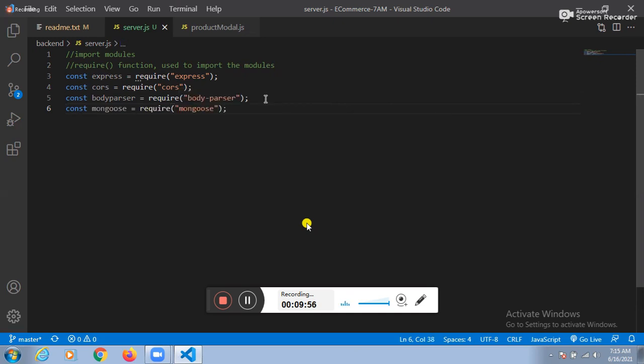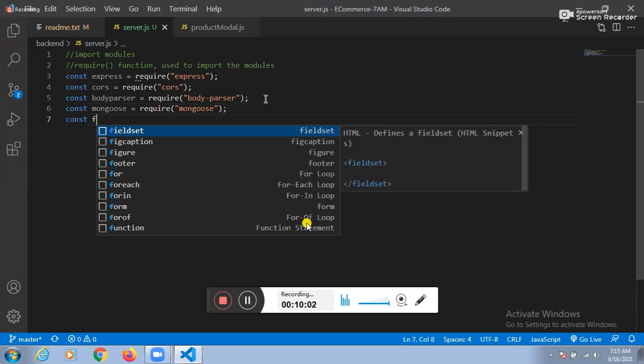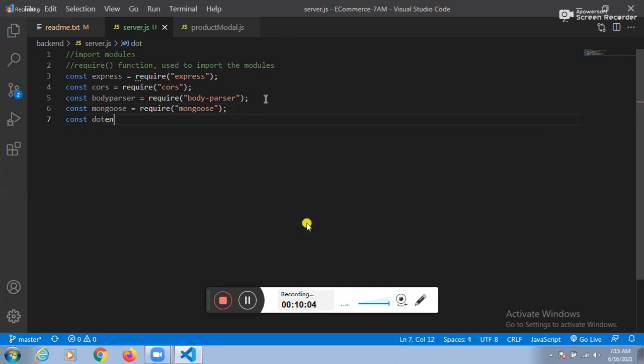Totally, how many modules did you import? Four modules. Can I import the environment module? Yes. Constant dotenv equal to require of dotenv. Dotenv. Fine.